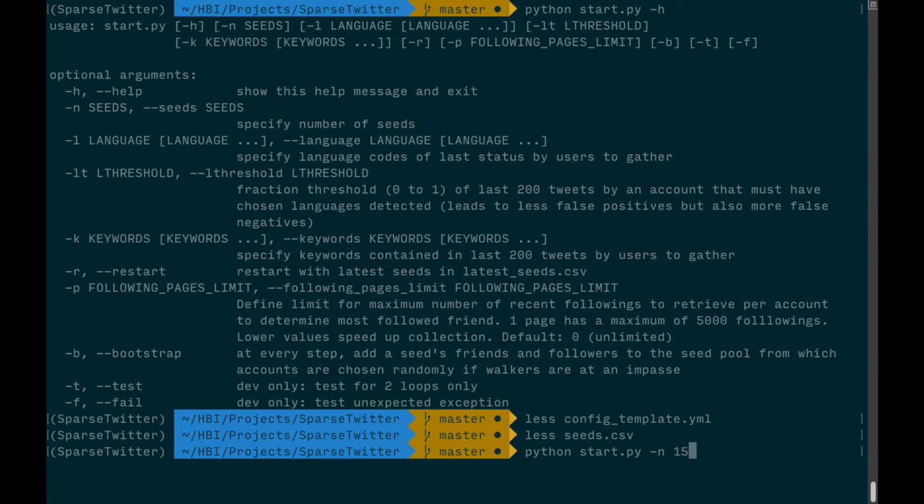For presentation's sake, we chose a low number. Let's focus on English and Spanish tweeting accounts. But to avoid false positives, for example, Italian might sometimes be detected as Spanish, we will define a threshold. Also, let's only follow connections to accounts who have mentioned Corona or COVID in their last 200 tweets.